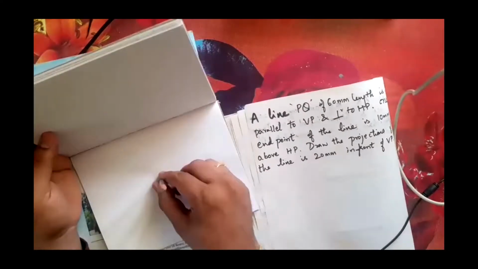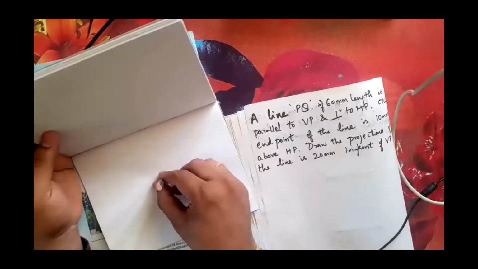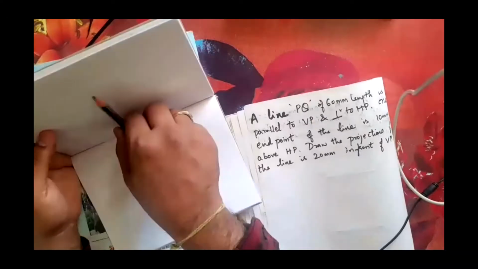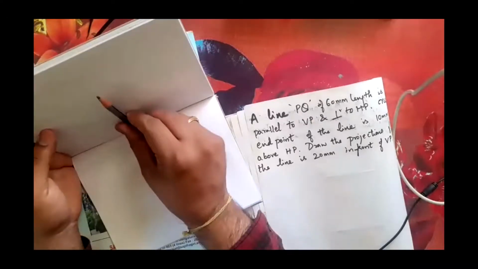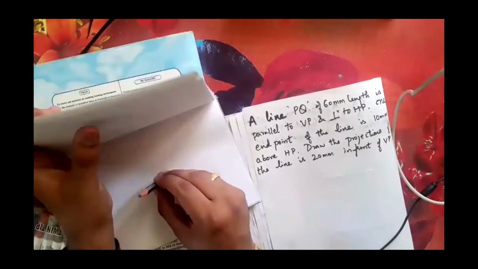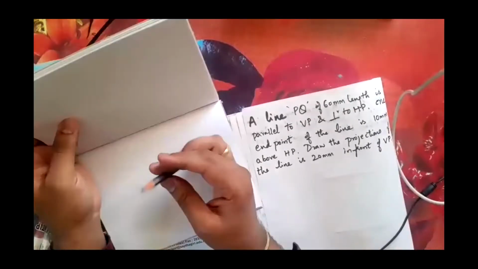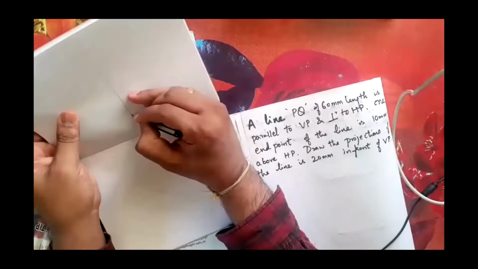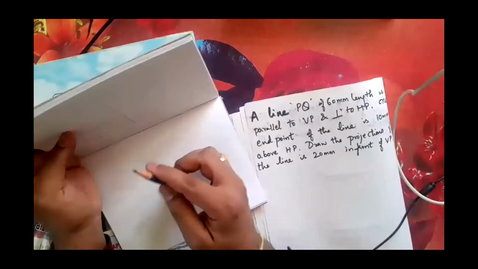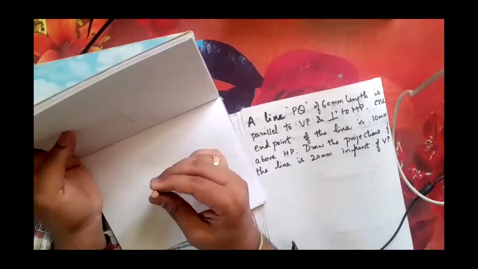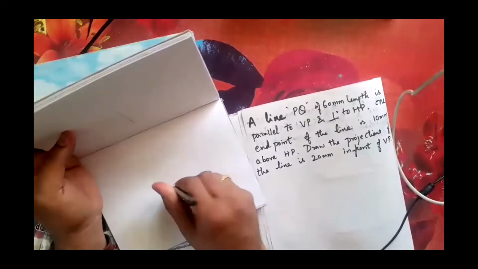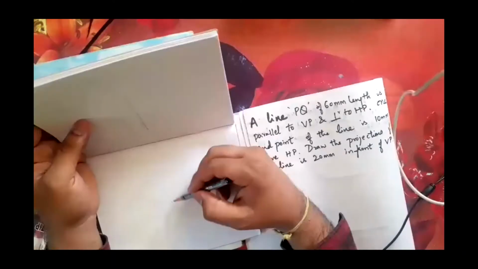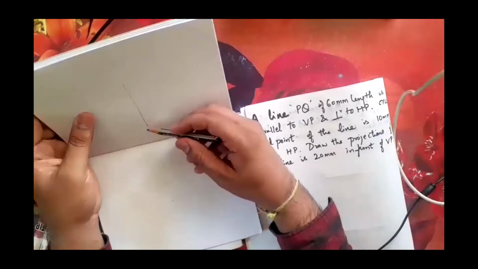Able to get it? And front view will be parallel. So from one end I am going to write here as the front view. And similarly here for P and Q I have got this front view and line. When the same line is seen from the top, I am getting a point. So if you draw a line from this point to this front view, it will be on the same line because this line will not move here and there.